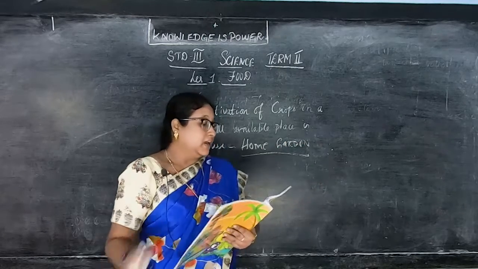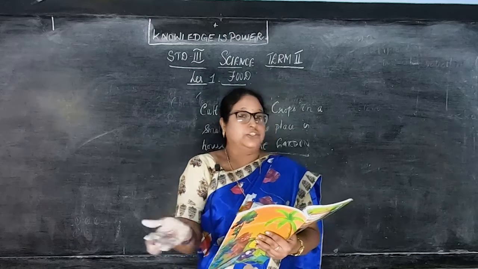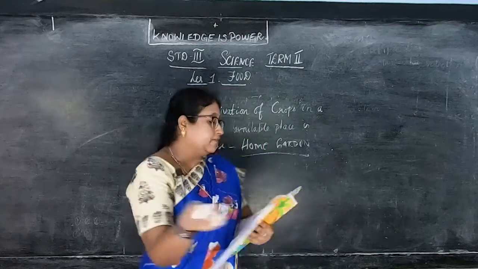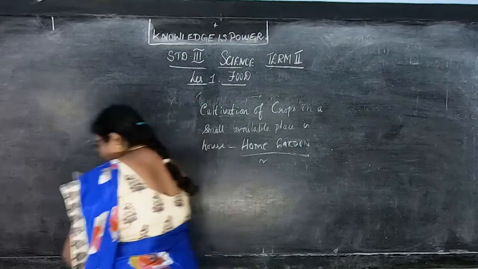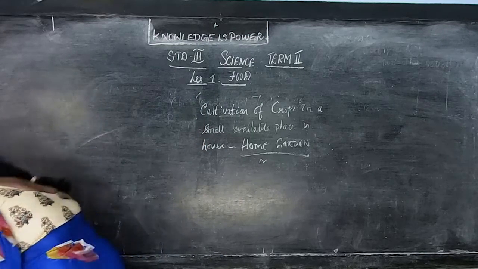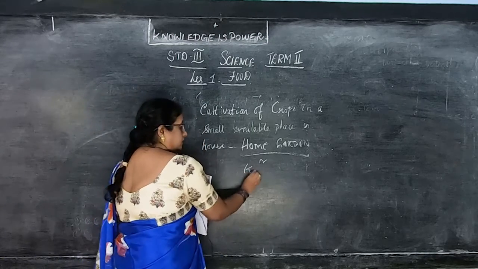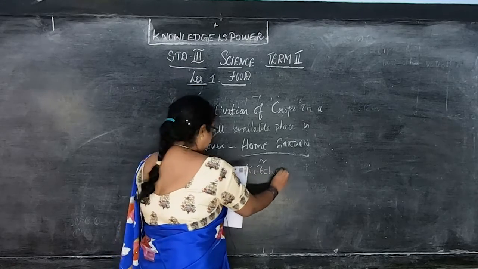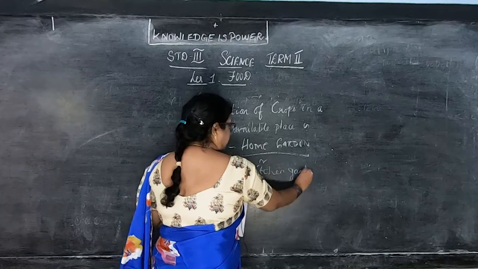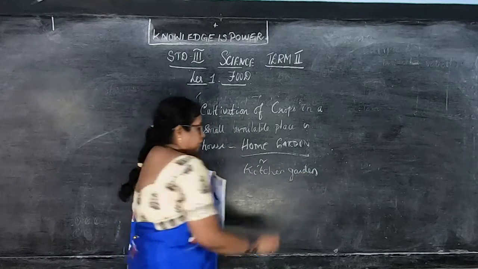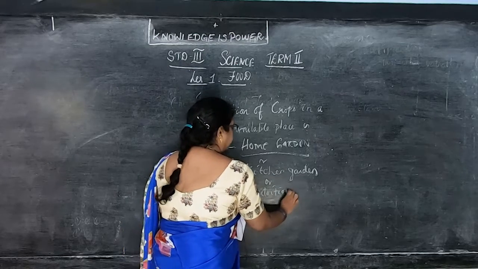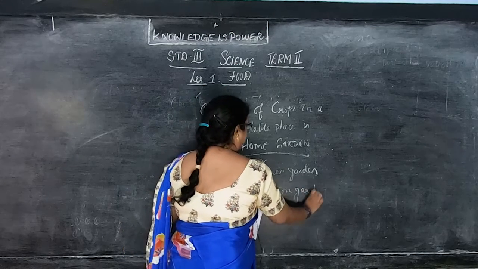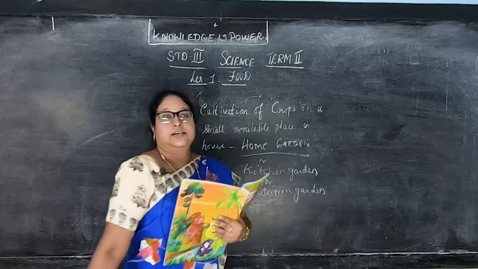What is home garden? Now, or kitchen garden or nutrition garden. So in this home garden, we can give two more names like kitchen garden or nutrition garden. Right, children? Do you understand this? You have two more names for home garden, like kitchen garden or nutrition garden.